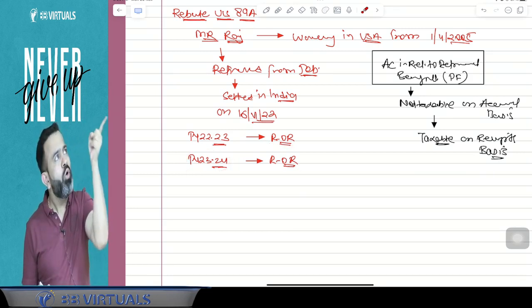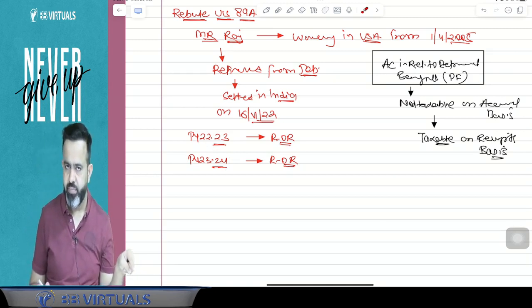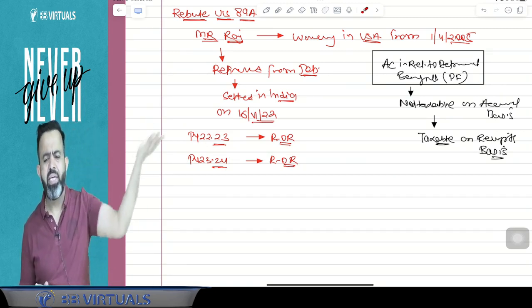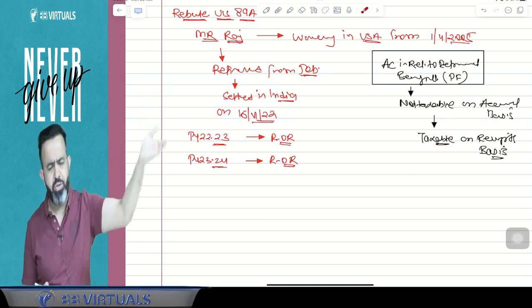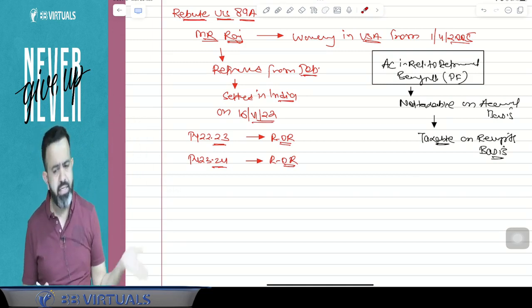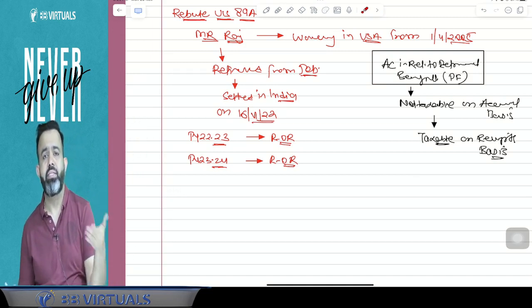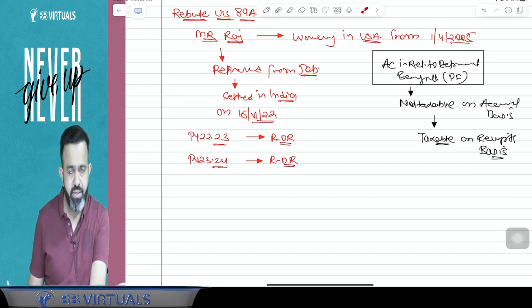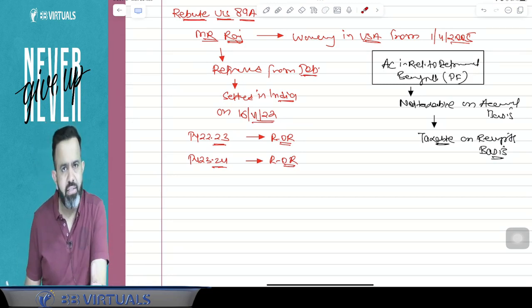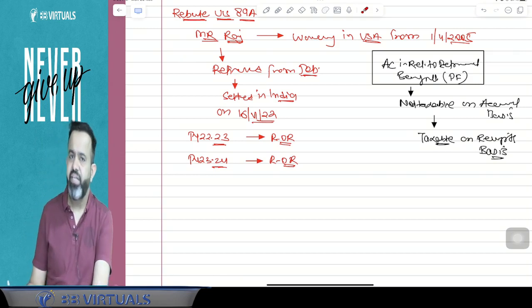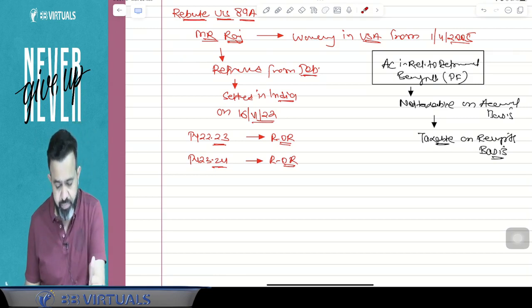So obviously, whole world income should be taxable in India. Whatever income he has earned in Canada or UK or US, wherever he is getting the income, that should be taxable. And Indian law says that it should be taxable on the accrual basis. Like salary income is normally taxable on accrual or receipt, whichever is earlier. So on accrual basis, it should be taxable.